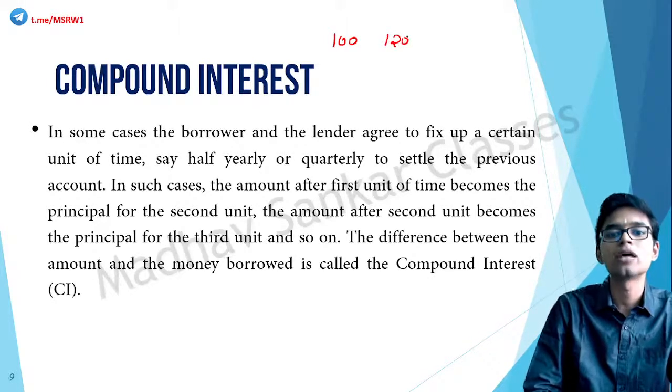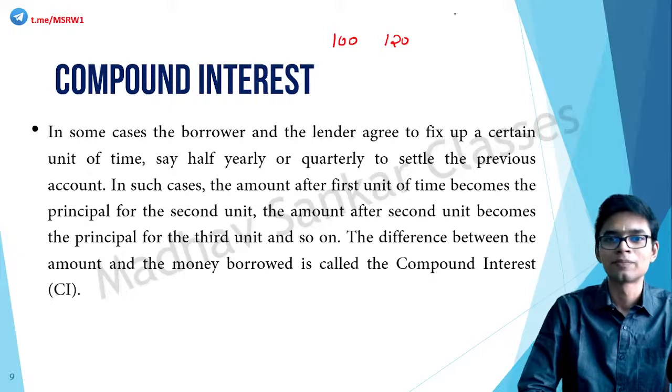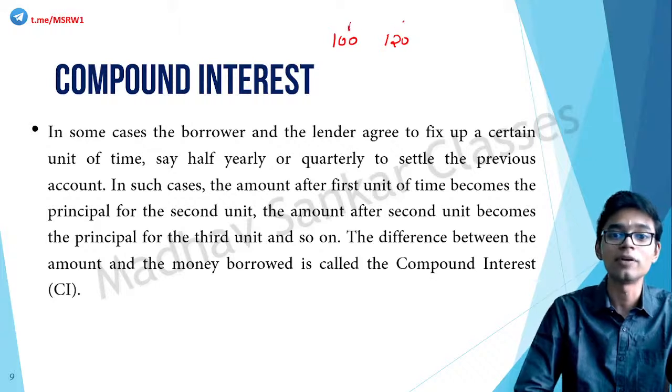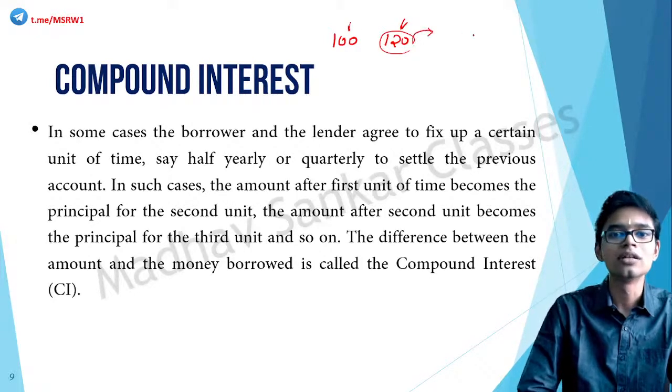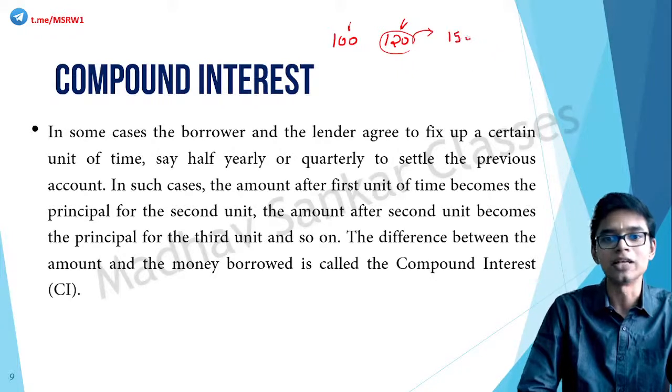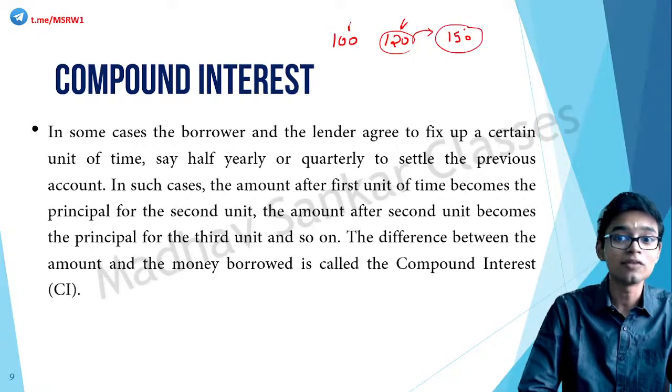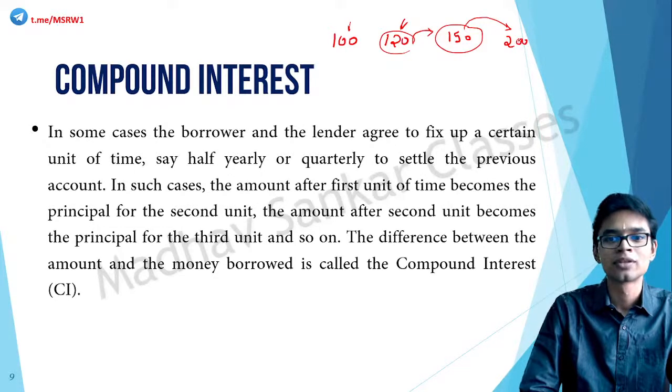So you are supposed to pay back 120 rupees at the end of 3 months. But you are extending this for another 3 months. Then what will be your principal? Your principal will not be 100, but 120. This 120 is extended for 3 months. It might become 150. And the next time, this 150 becomes the principal and it goes to, say, 200.